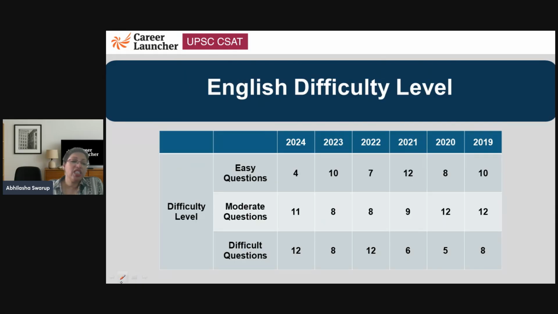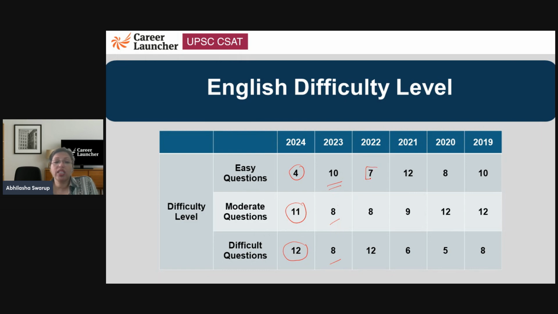If you look at the English section and its difficulty level, in 2024, easy questions were 4, moderate questions were 11, and difficult questions were 12. So we would say all in all, it was a difficult paper. If you look at 2023, there were 10 easy questions, 8 moderate and 8 difficult. So moderate sort of a paper.